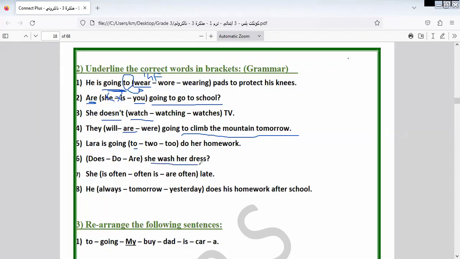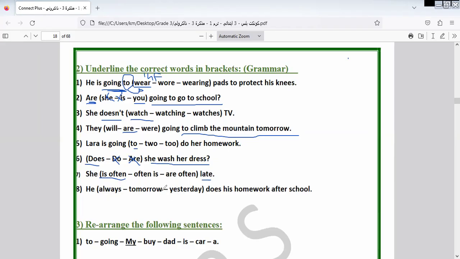Wash her dress. So here wash is in the infinitive form, and this is singular. So can I take do? Wrong. Can I take are? Wrong. To be, is. He is often late. So it will be he is often, because as we told you before, the keyword of the simple tense comes between the verb and the subject. It will be she is often late.